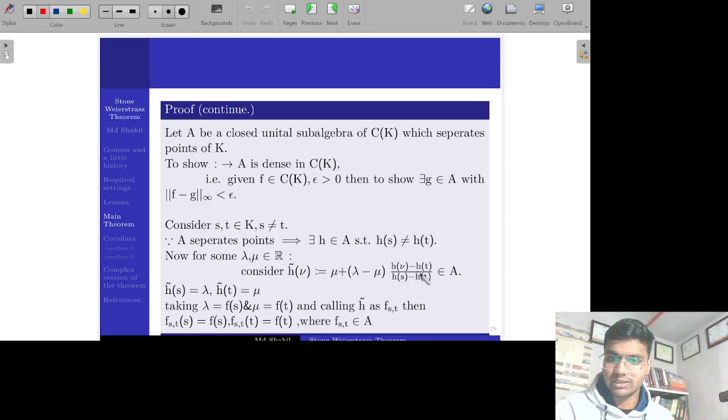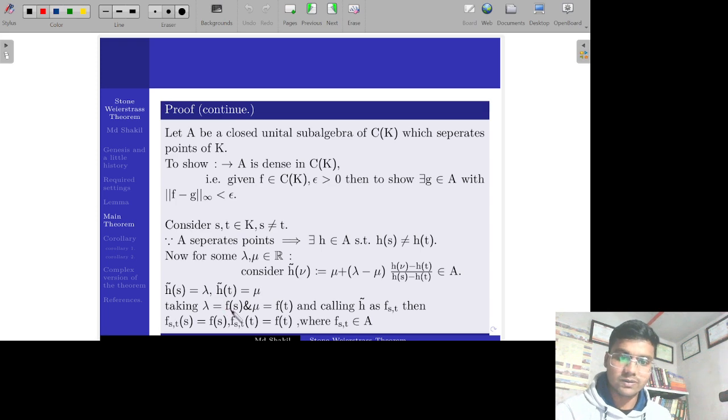Their addition and multiplication will be an element of A. So H tilde will be an element of A, and when we put S in place of nu, H tilde of S will give the value lambda, and H tilde of T will give the value mu. So lambda and mu are an independent choice, depending upon us, from the real numbers.